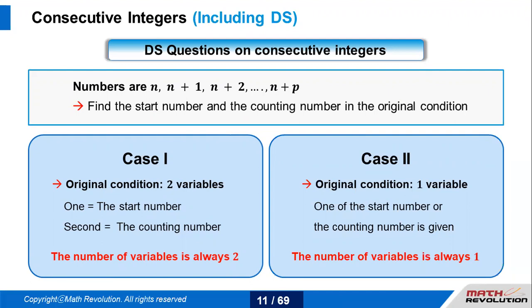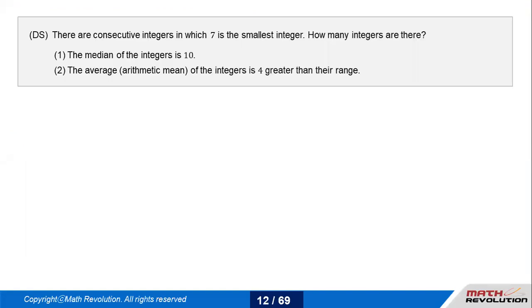If your original condition or your question stem has two variables, out of which one is the start number and the second is the counting number, then the number of variables is always 2. Vice versa, if your original condition has one variable, that means either a start number is given or the counting number is given. So when both are unknown, it's a 2 variable condition, but when either of them is given, it has to be a 1 variable condition. Now, having said this, let's go on to a question to see this.